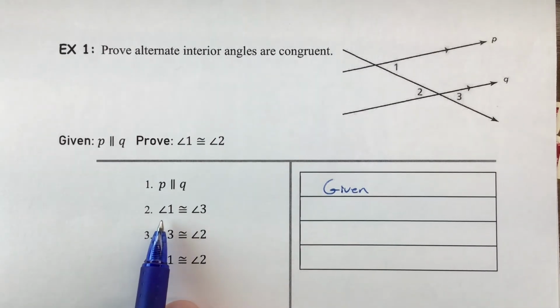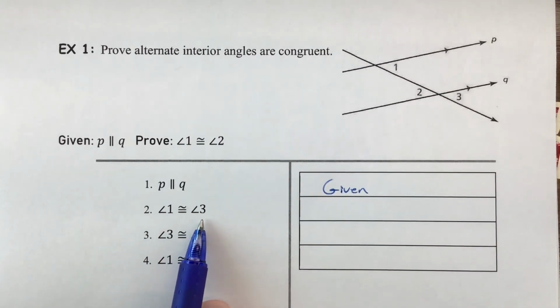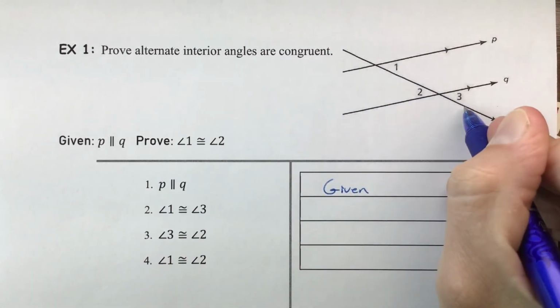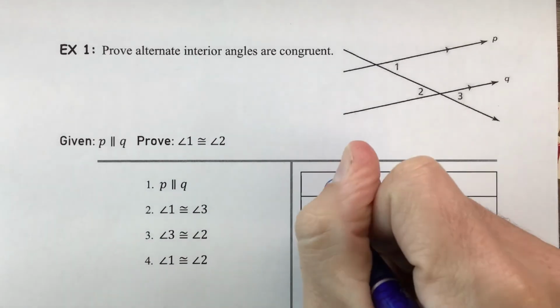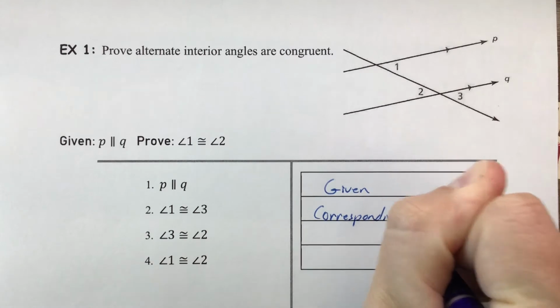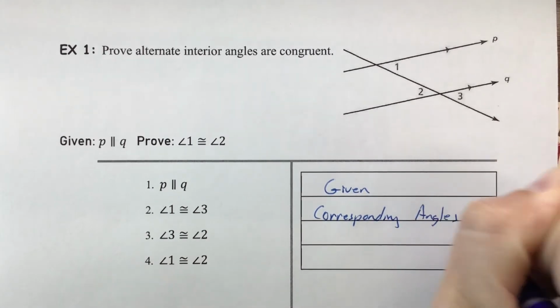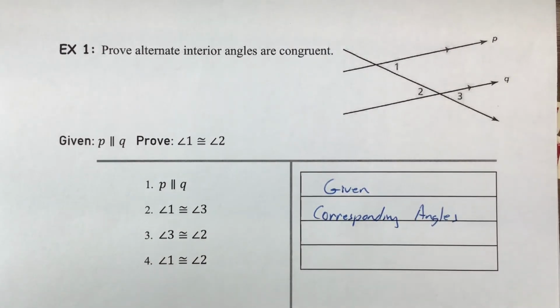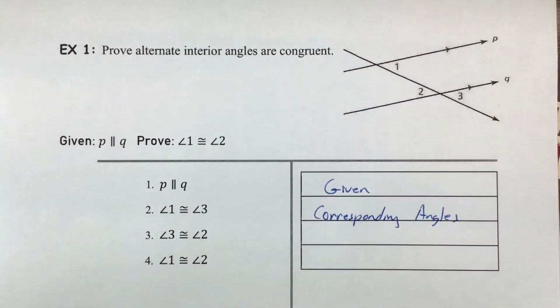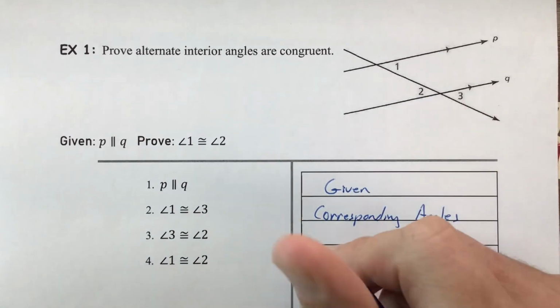Step 2 says that angle 1 is going to be congruent to angle 3. Let's go ahead and take a look at the picture. Angle 1 is congruent to angle 3 because they are corresponding angles. Now recall from the beginning that the pair we assume to be congruent is the corresponding angles. So that would be 1 and 3, an example there. Angle 3 is also congruent to angle 2, and that is because they are vertical angles.